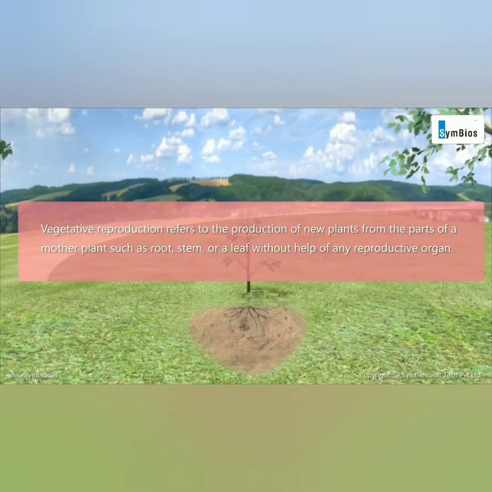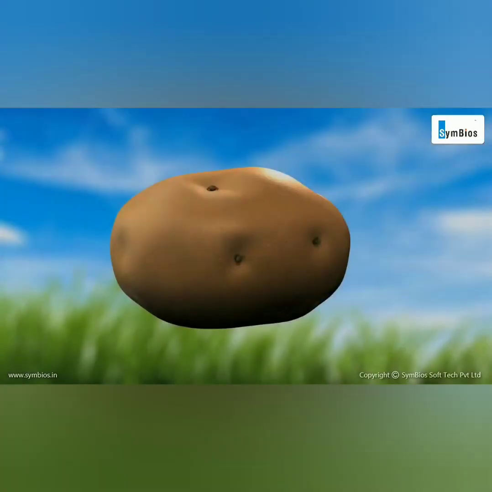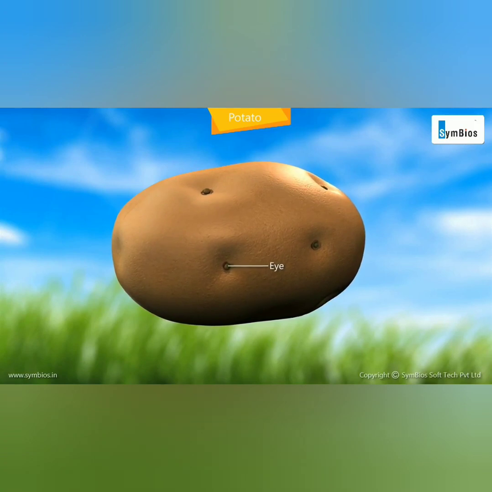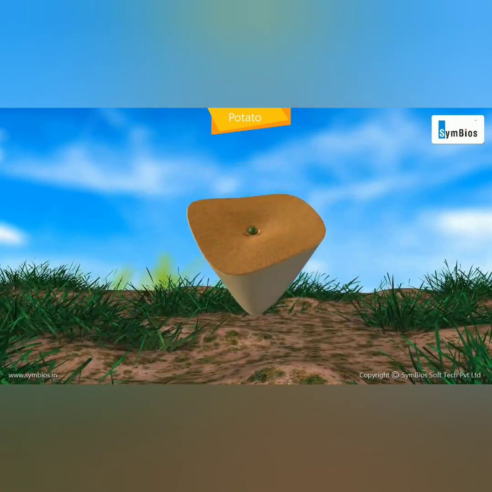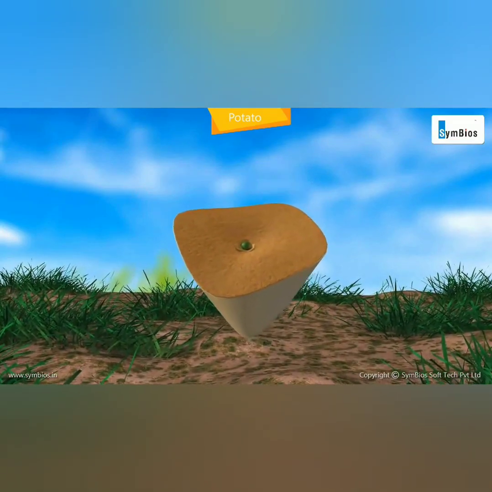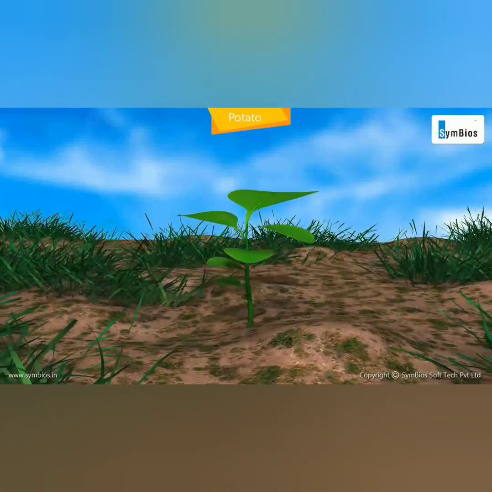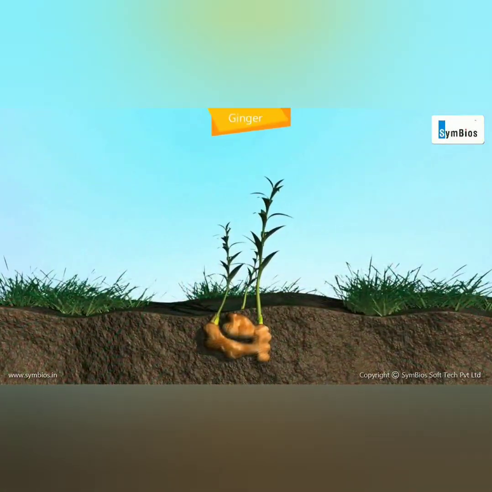Let us see vegetative propagation. In this type of asexual reproduction, mainly in plants, new plants arise through the various parts of the plants. First is the buds of the potato. That is, you have seen eyes on the potato. Each eye will give rise to a new potato plant. So one potato consists of many eyes. So one potato will give rise to many potato plants.